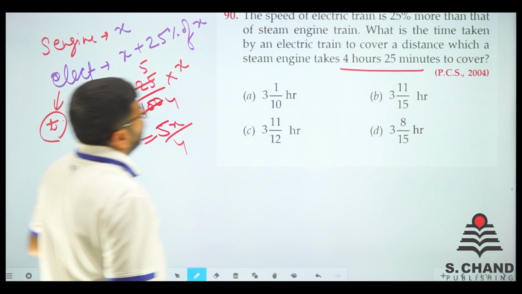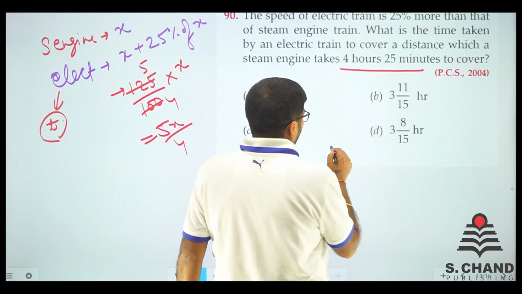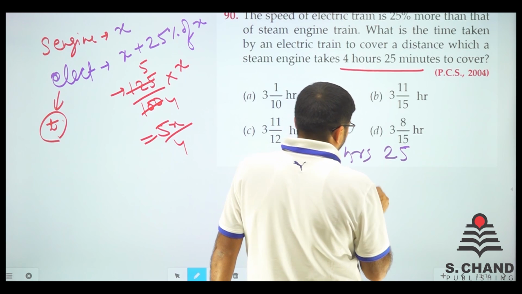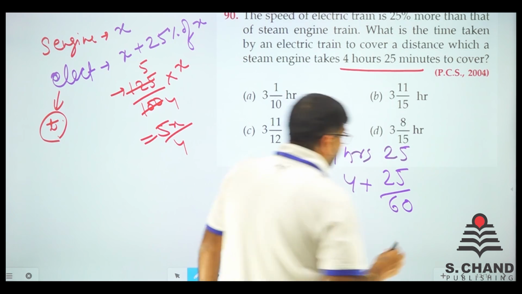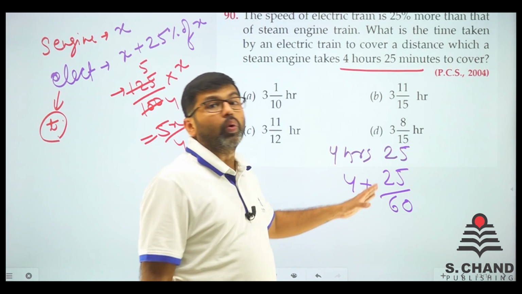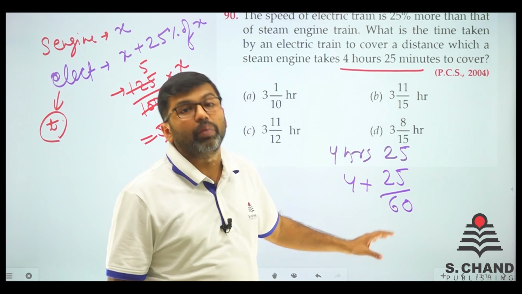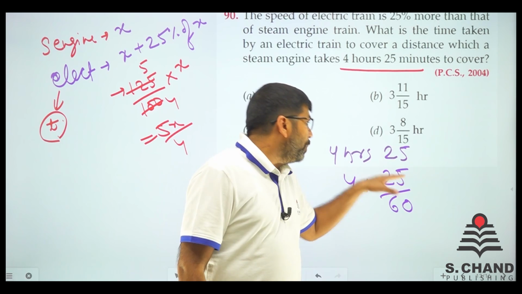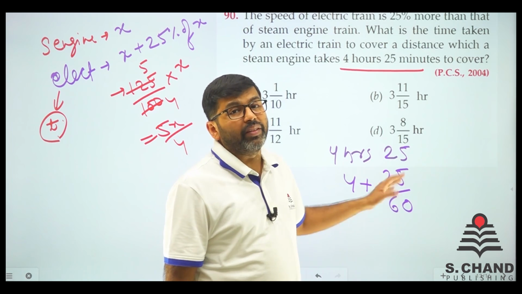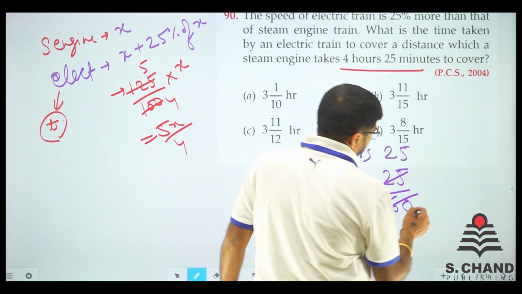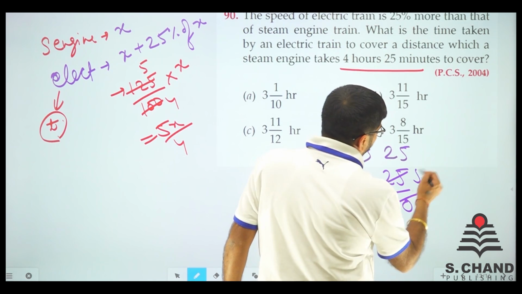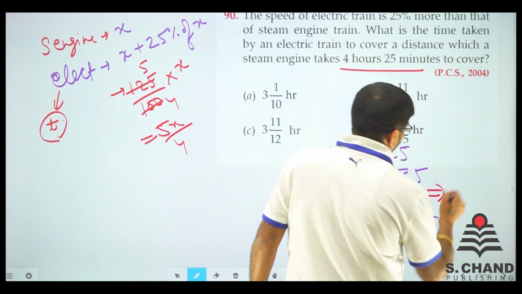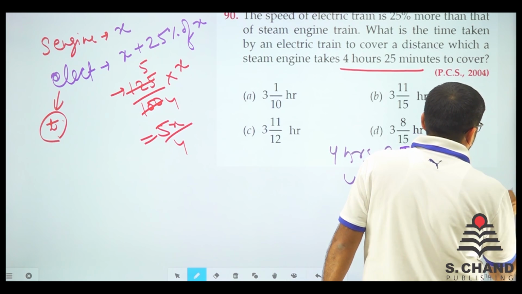सो डू वन थिंग, पहली बात तो 4 आवर 25 मिनट्स को कैसे लिखेंगे. सो व्हेन आई राइट 4 आवर्स एंड 25 मिनट्स, I can write 4 plus 25 upon 60. Why 60? Because I need to convert 25 minutes into hours. Then only they will be added to 4. आपके पास 4 hours हैं, 25 minutes हैं. Minutes को hours में convert करने के लिए we need to divide this by 60. So when I divide this by 60, we got 5 into 5, 5 into 12. So 4, 5 by 12 hours.